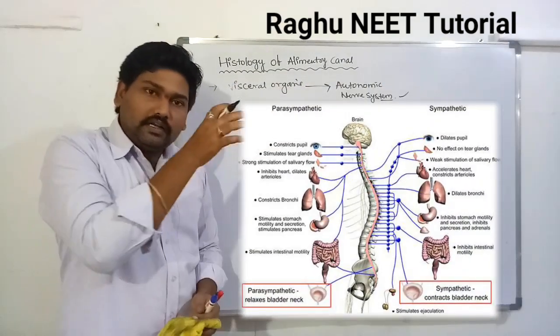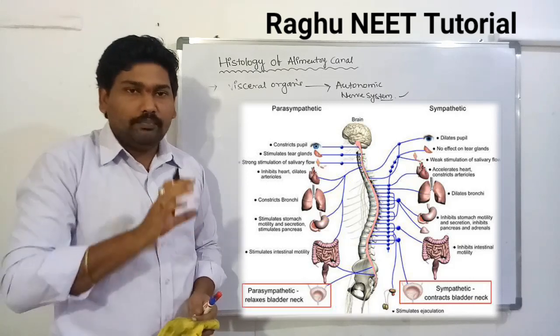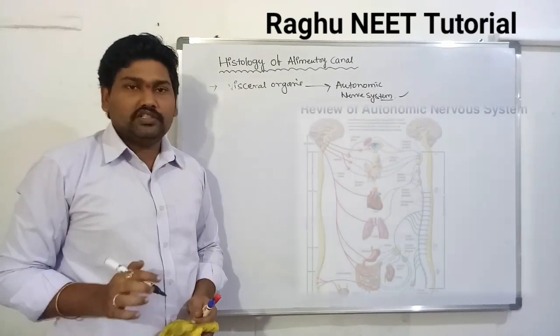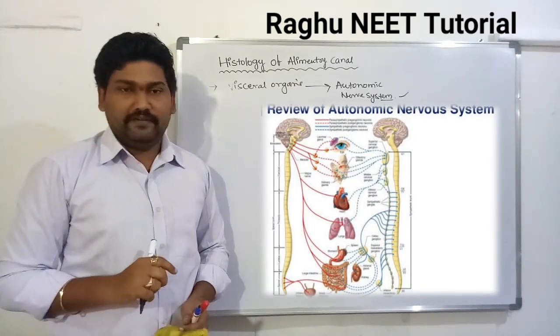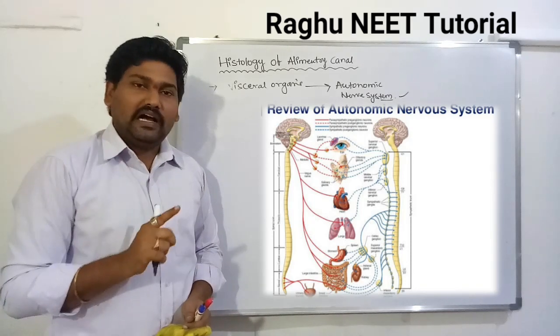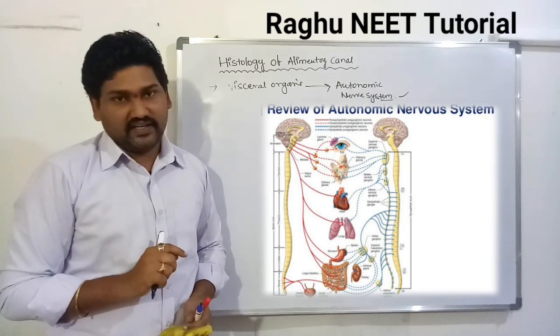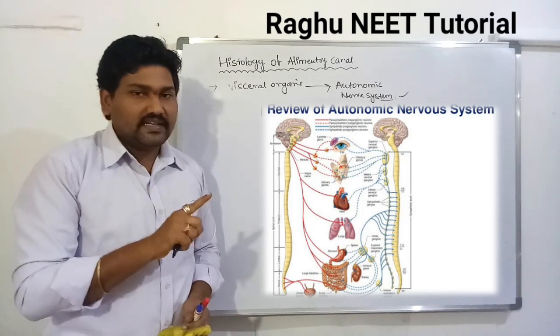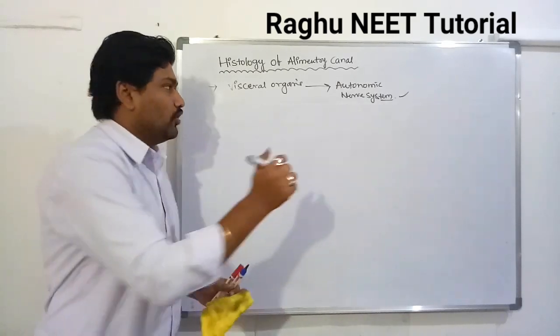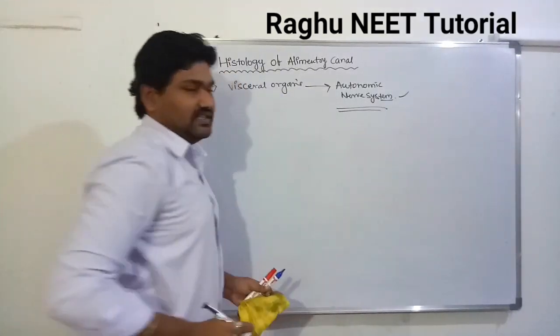So, in the complete histology of the alimentary canal, there are two different types of plexuses: first one is Auerbach's plexus and second one is Meissner's plexus. These are completely controlled by the autonomic nervous system.